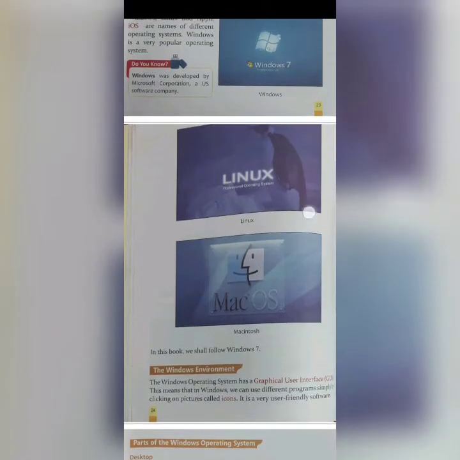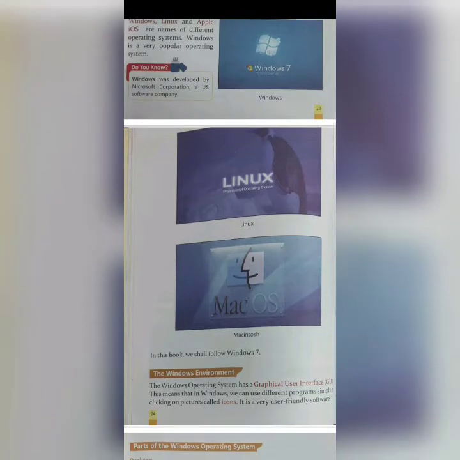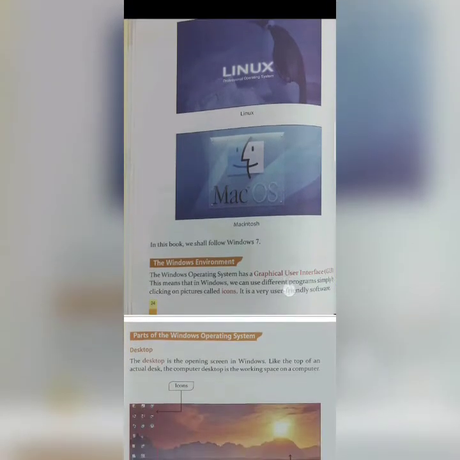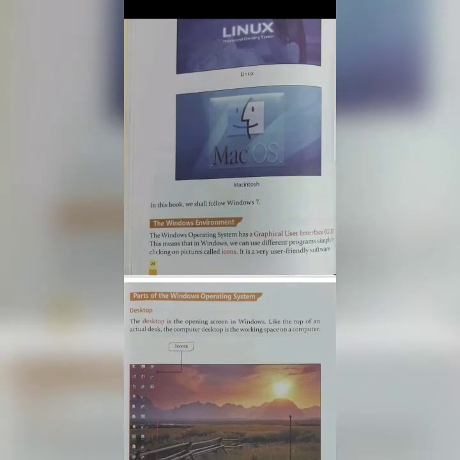And these are the interface of Linux and Macintosh or Mac OS. In this book, we shall follow Windows 7. So we are going to read about Windows 7 in this chapter, which is a very popular